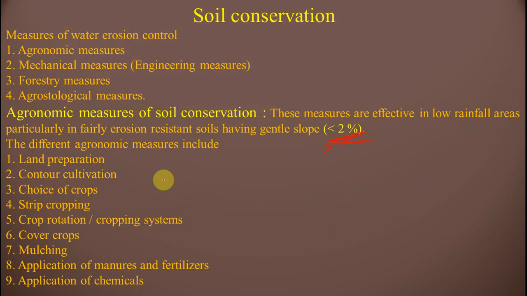And what are the agronomic measures included? Land preparation, contour cultivation, choice of crops, strip cropping, crop rotation or cropping system, cover crops, mulching, application of manures and fertilizers, application of chemicals. These are the agronomic measures of soil conservation.